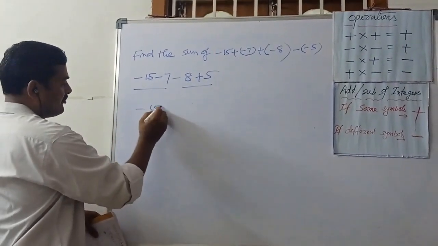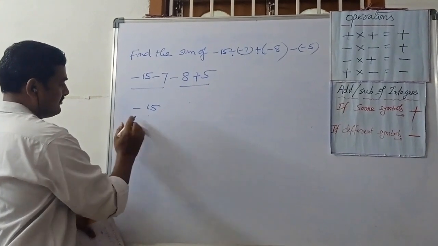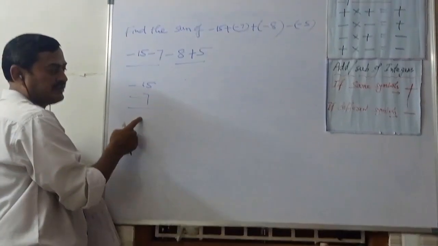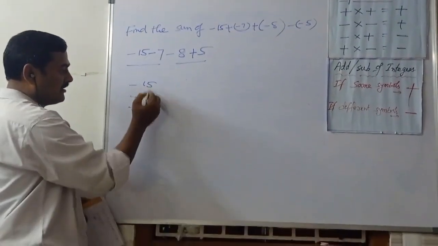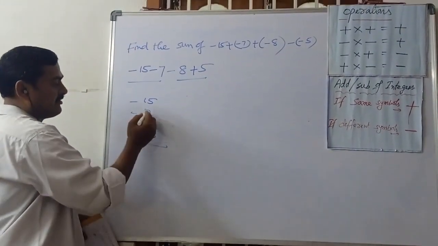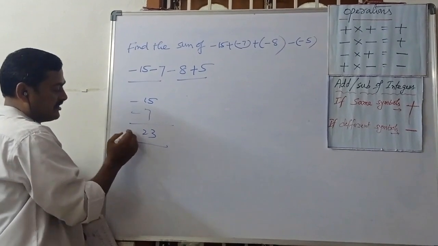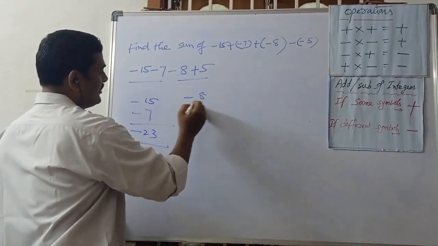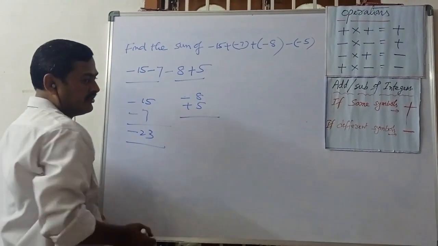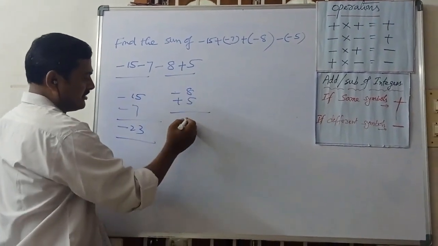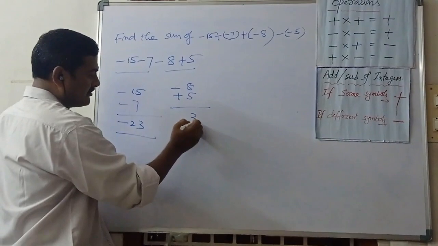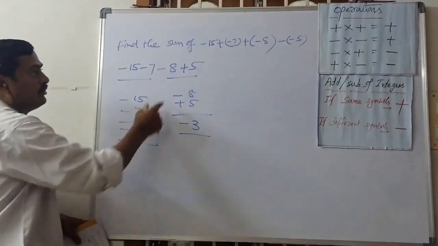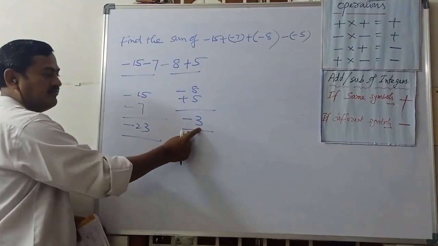Now minus 15 plus minus 7. Here both are same symbols. What is the operation? Same symbol means we can add. 15 plus 7, 22, minus 22. Now here minus 8 plus 5. So different symbol means 8 minus 5, 3 and the greater symbol. For these two simplification this value, for these two simplification this value we get.